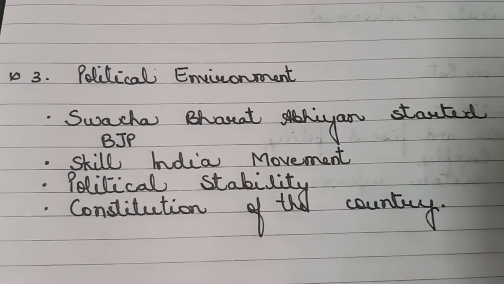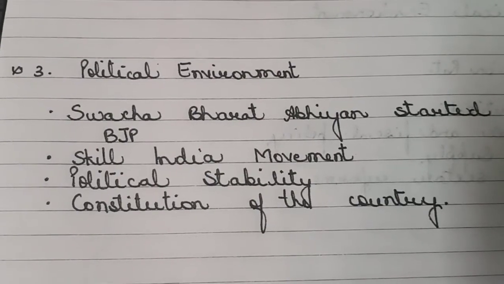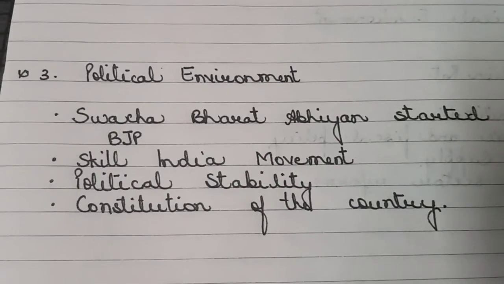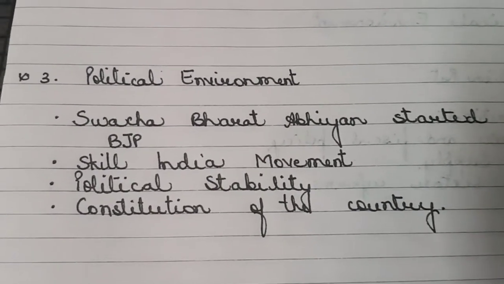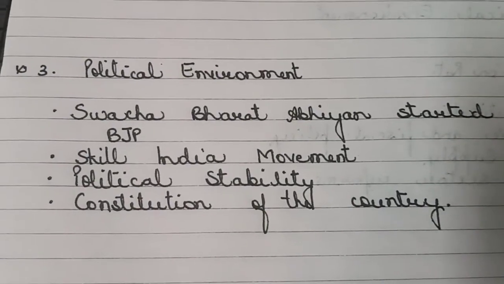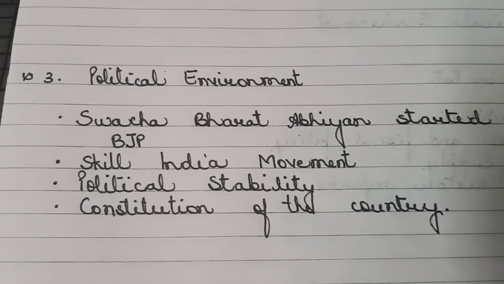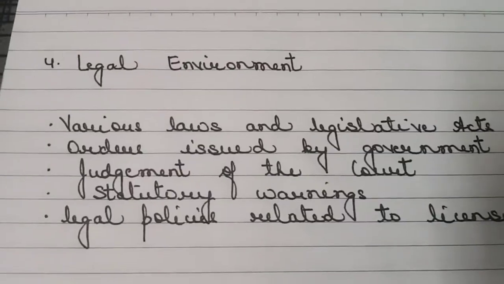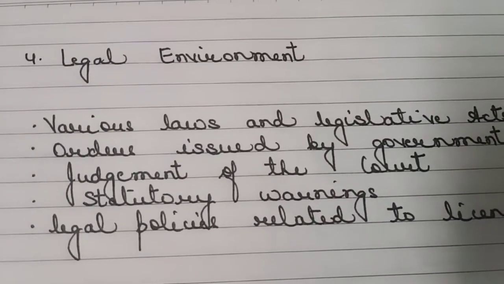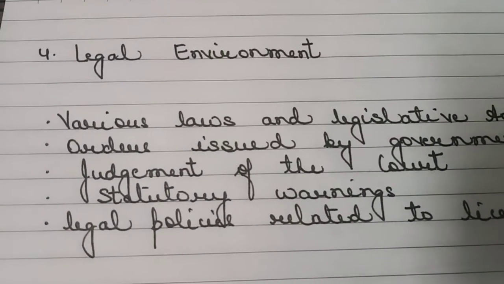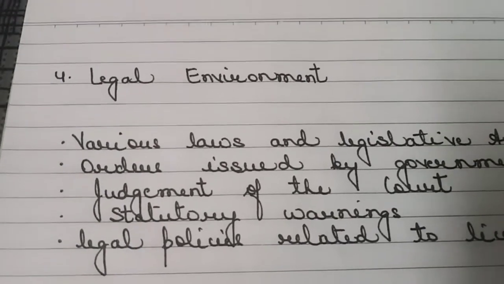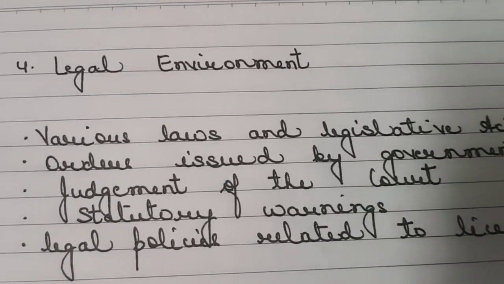Again, I'm repeating, you need to go through NCERT. Please underline the keywords, because those keywords only will help you in identifying the dimension of business environment in the case studies. The fourth environment, children, which affects the business operations, is legal environment. Legal means related to law.